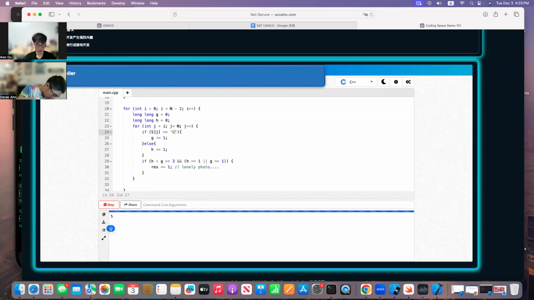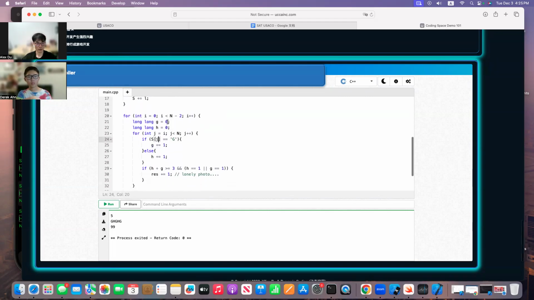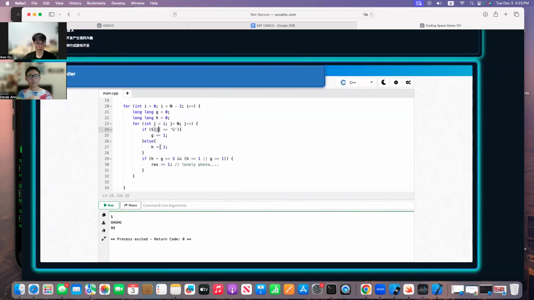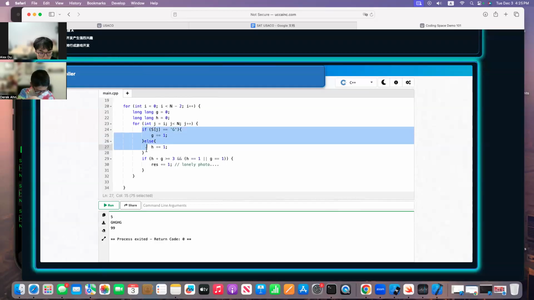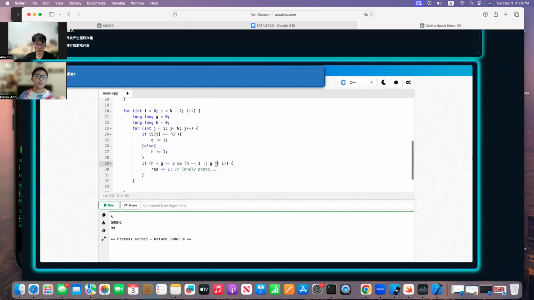So this is a 5 here. I have G, H, G, H, G. Oh, it's still 99. Let's see what is going on here. S, J. Okay, I have this one plus that, and this one's this. Everything is looking pretty good. And let's see that. So G plus 1, H plus 1. Oh, wait a second. So this one is a G, and if this one plus this is bigger than 3, and either of these, for this part I don't get it.